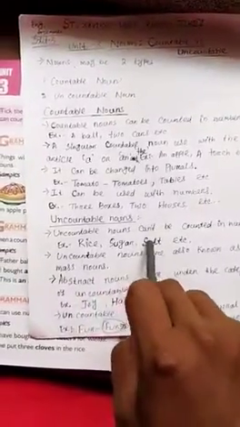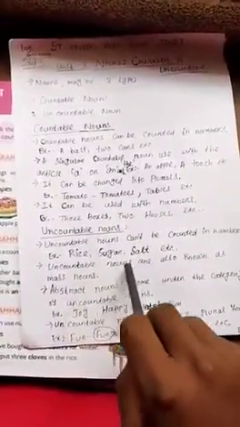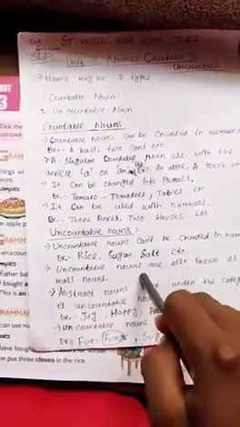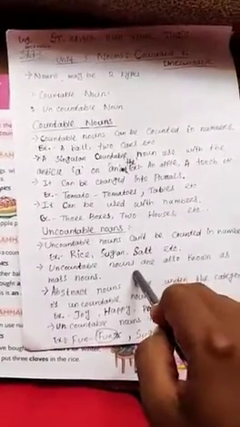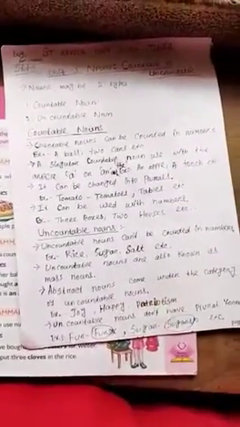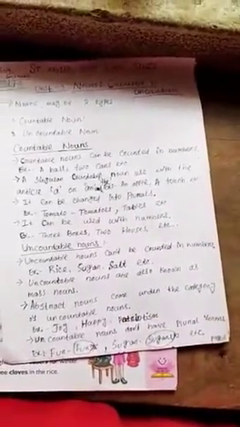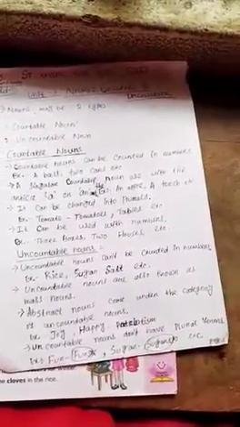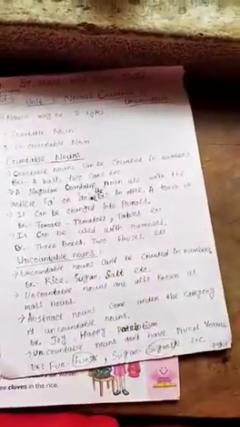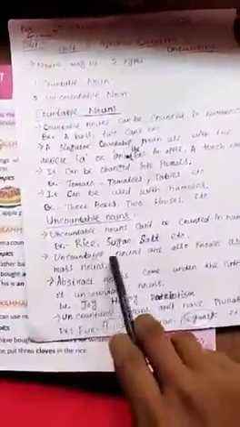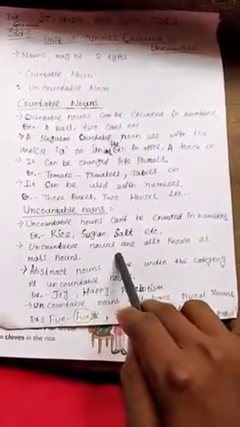Rice, sugar, salt, etc. Uncountable nouns are also known as mass nouns. That means uncountable nouns come in mass, वो एक साथ बहुत ज़्यादा आते हैं. जैसे कि rice means maybe this little amount of rice, और maybe ये राइस का मतलब कुछ थोड़ा अमाउंट का राइस हो सकता है और कुछ ज़्यादा अमाउंट का भी राइस हो सकता है. तो ये मास पे आता है. जैसे कि grass means a mass number of grass. So students, uncountable nouns are also known as mass nouns.